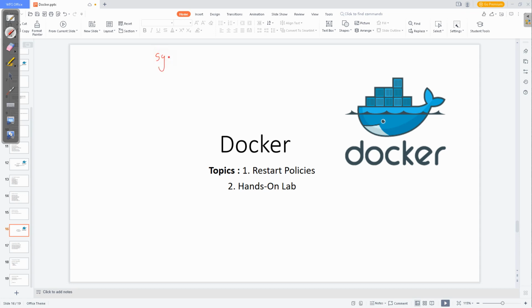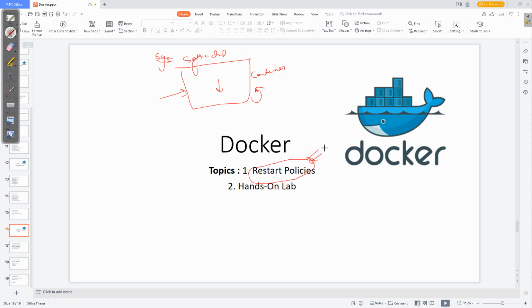Before going into detail, let's see a story. You have a software, and you want to run it inside a Docker container. Now, due to some error, your Docker container goes down. You want your application to be up and running even if it goes down. It should automatically restart and come back to its original running state. That is known as a restart policy.